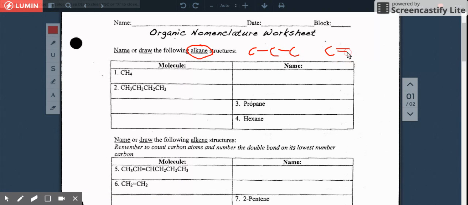not a double bond, okay? We're not looking at that. And not a triple bond either, okay? So that means alkanes are only carbons that are singly bonded, like this guy right here. Okay, so this is who we're looking at. Okay, so I erased that.